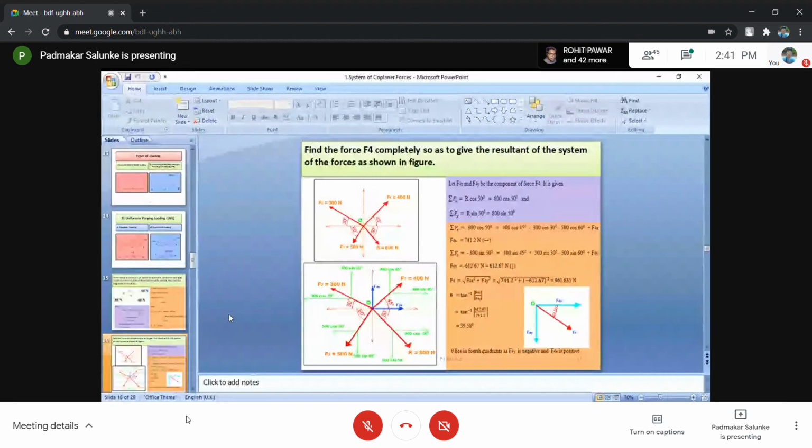But personally, I feel that whenever you are calculating an unknown force, always assume its location in the first quadrant, so that at least prima facie, some benefit comes. The x component I can consider along the positive x-axis and the y component along the positive y-axis. It's simple.